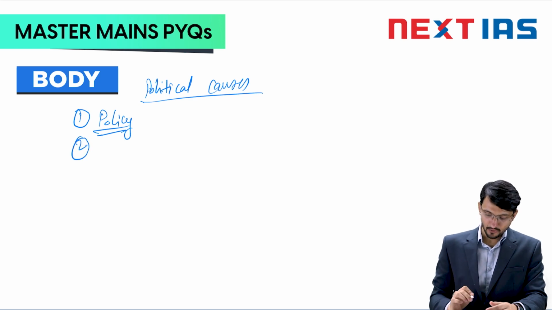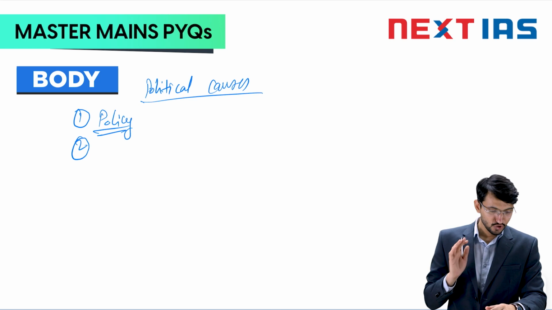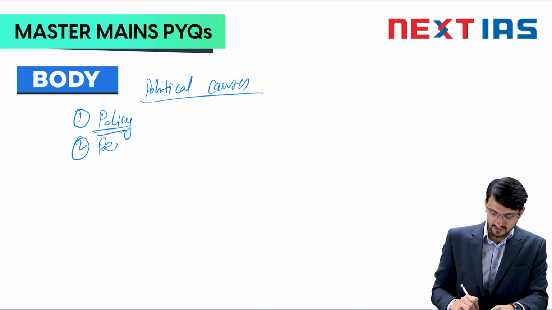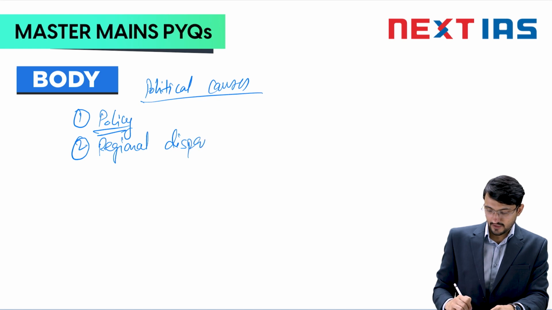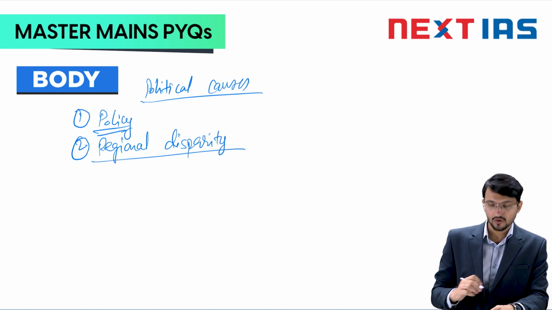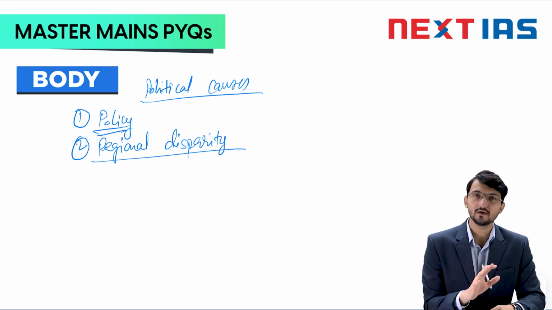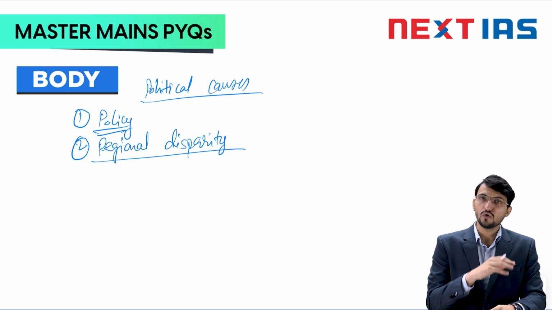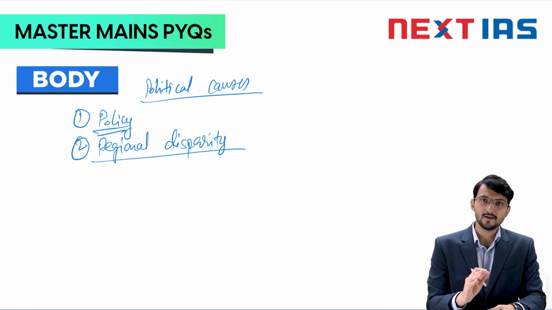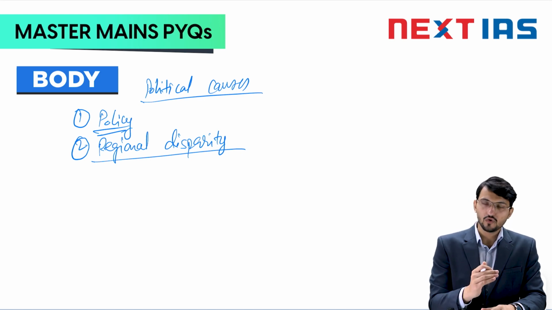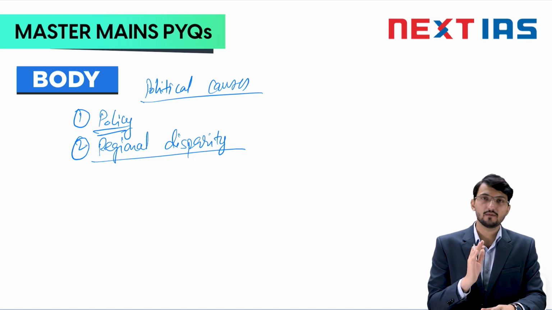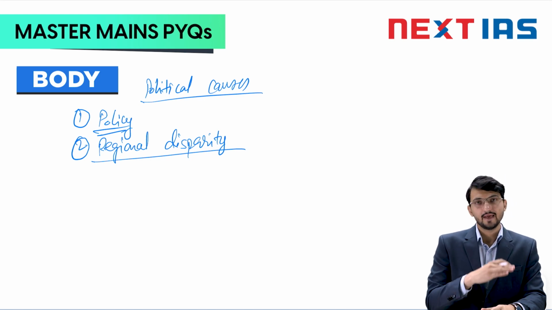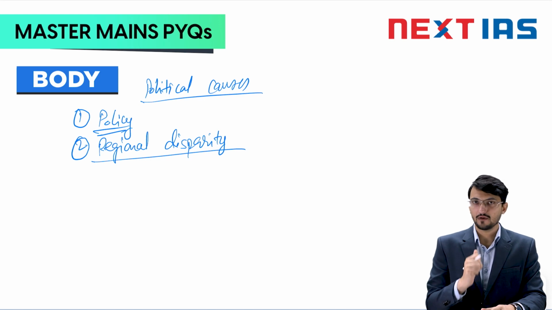Second point, in political causes, you mention regional disparities. What is this regional disparity? You write that overall India is not uniformly growing, and the trend which we are talking about is not uniformly applicable all over India. For example, in Kerala, economic growth has kept pace with human development growth, or human development growth has kept pace with economic growth.